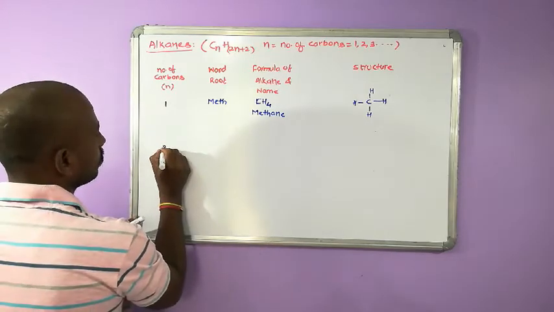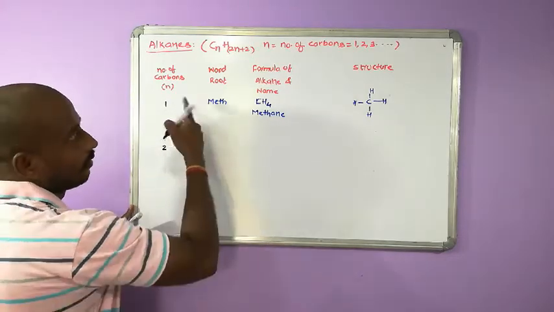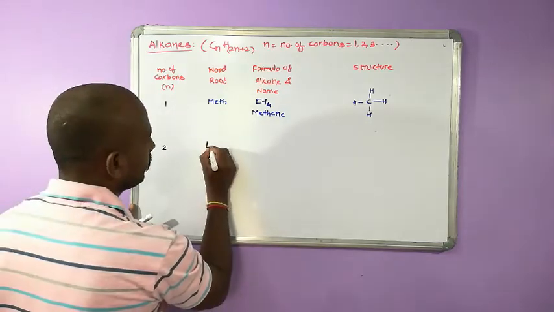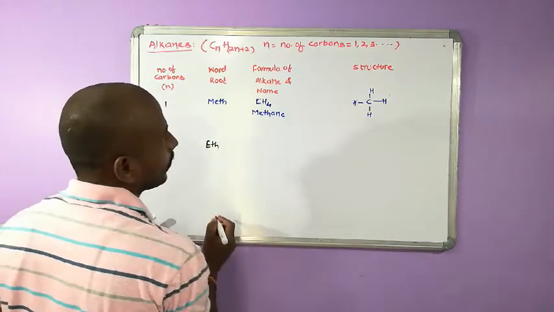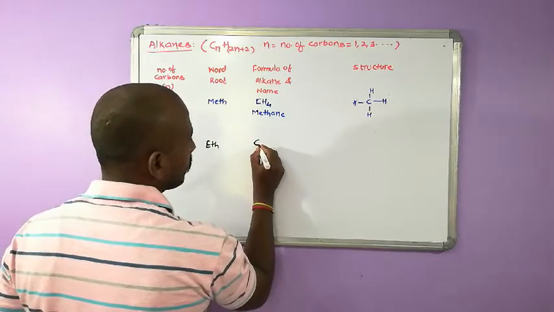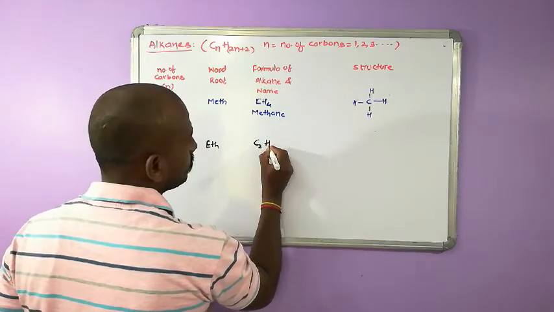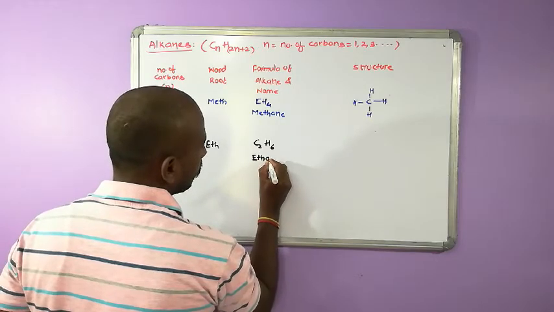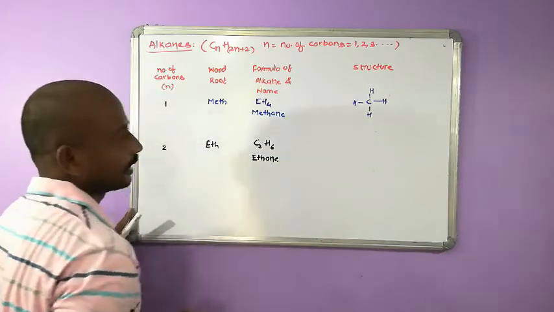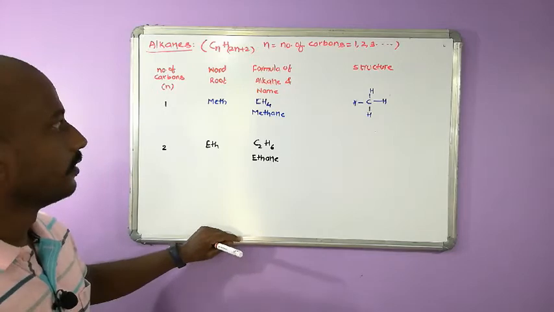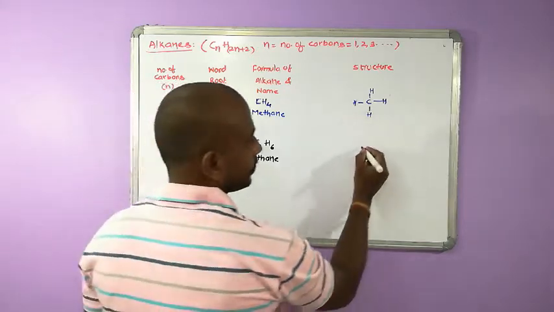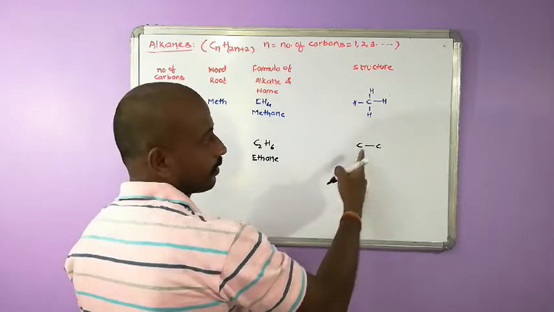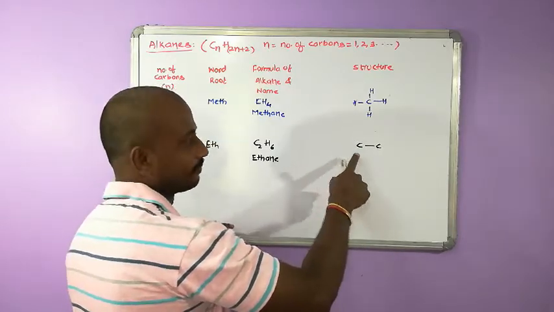Then number 2. If number of carbons are 2, word root is eth, then the formula for 2 carbons is C2H6, ethane. Then structure: first draw the skeleton, count the number of bonds around each carbon.